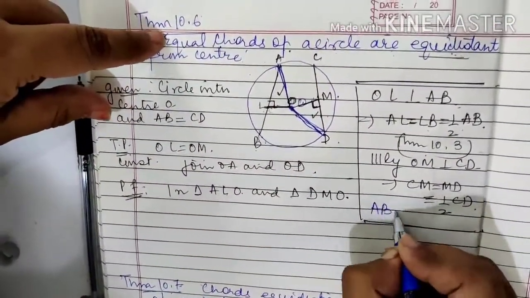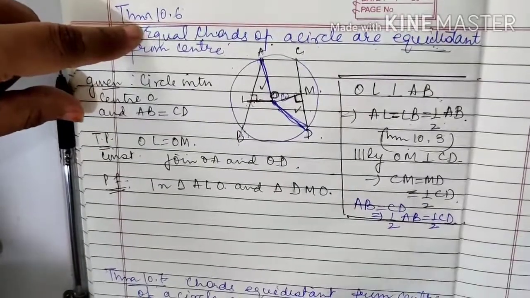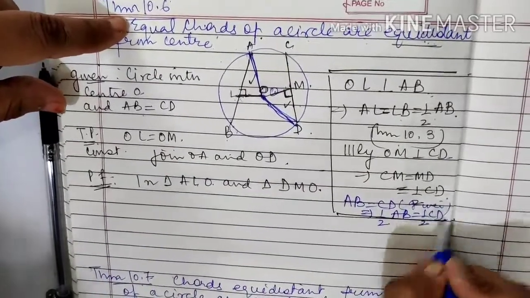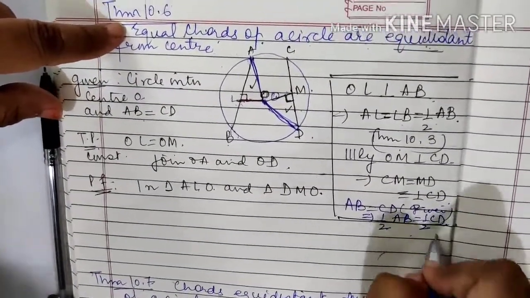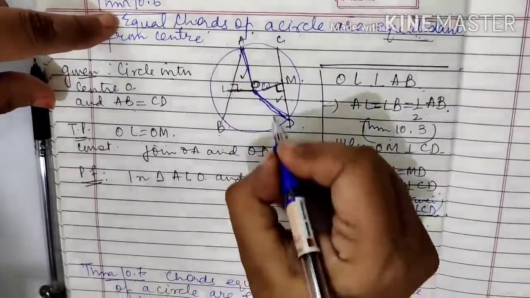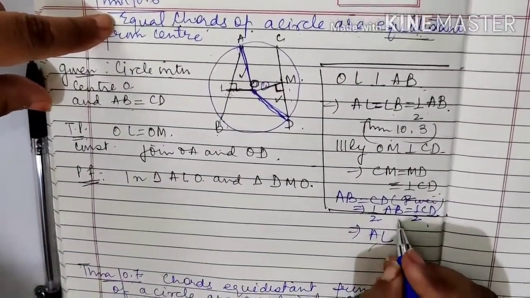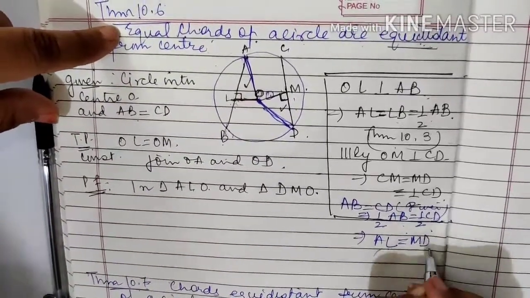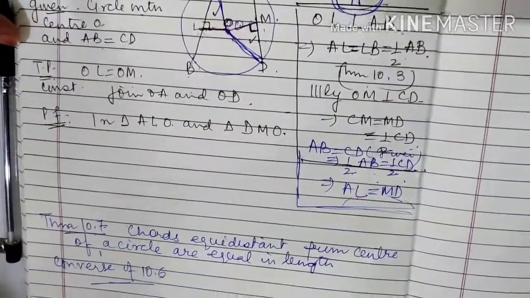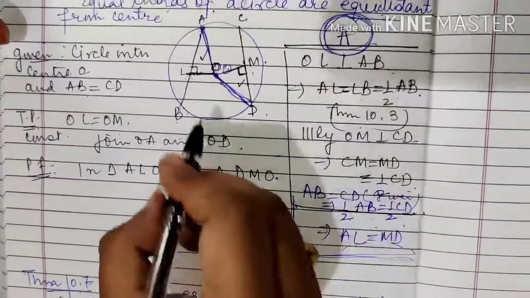Now, please check one more thing. AB equal to CD implies half AB is equal to half CD. AB equal to CD is being given to you. That means half AB is equal to half CD, and half AB I can take as AL, and half CD I can take as MD. So AL is equal to MD, and make it point A. Now in triangle ALO and triangle DMO, now it is very simple.